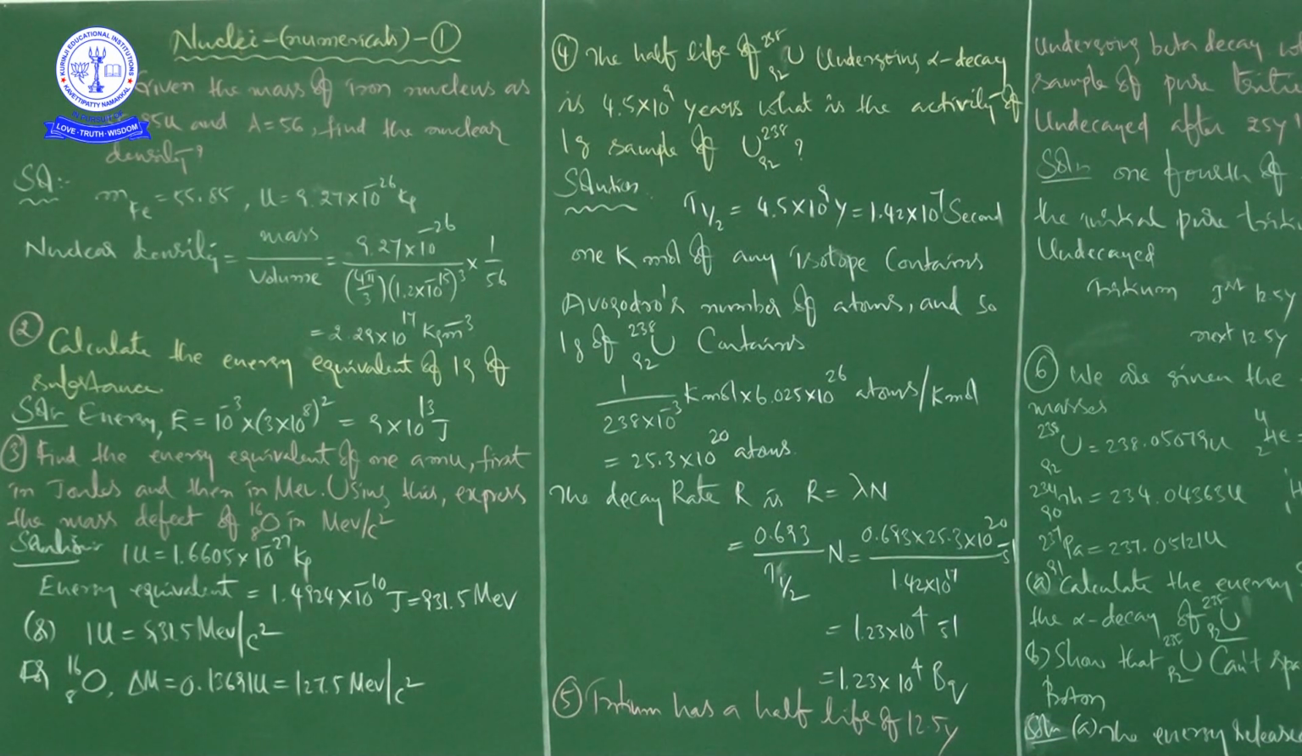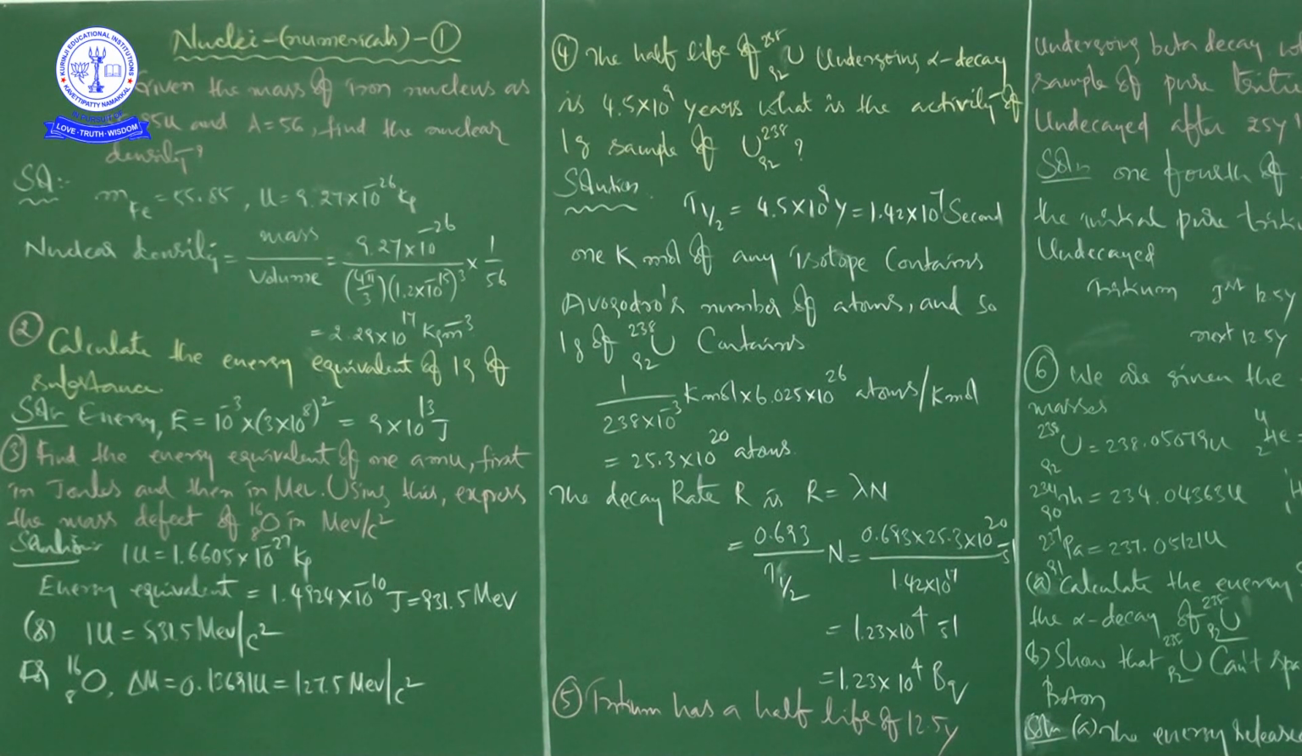Next, third problem. Find the energy equivalent of 1 AMU, first in joules and then in million electron volts. Using this, express the mass defect of oxygen 16.8 in million electron volts per c square, MeV per c square. You know this value, 1 U is equal to 1.6605.